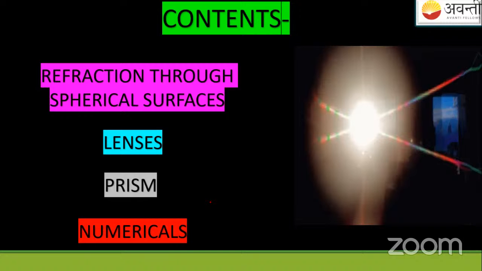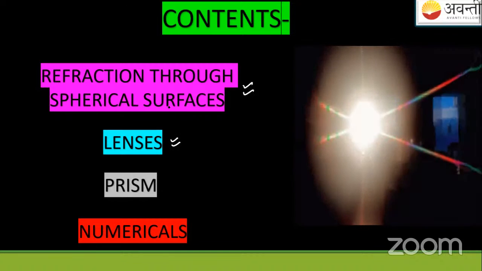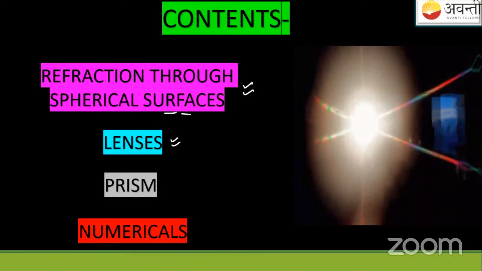So let us start. In the last class we studied refraction. Today we'll start with refraction through spherical surfaces. We'll see what this spherical surface is and all these things. Then lenses, then we'll go with the prism.